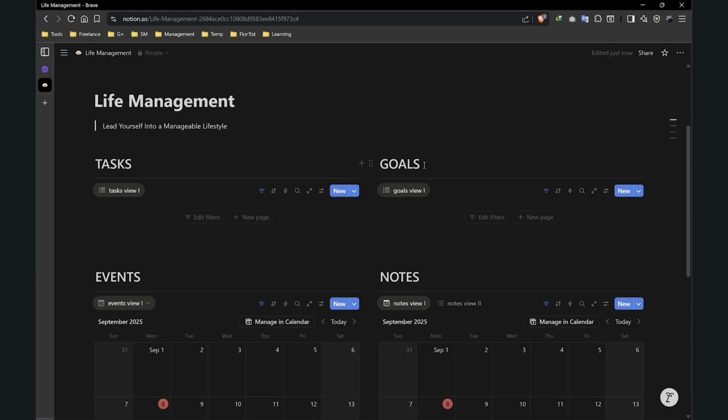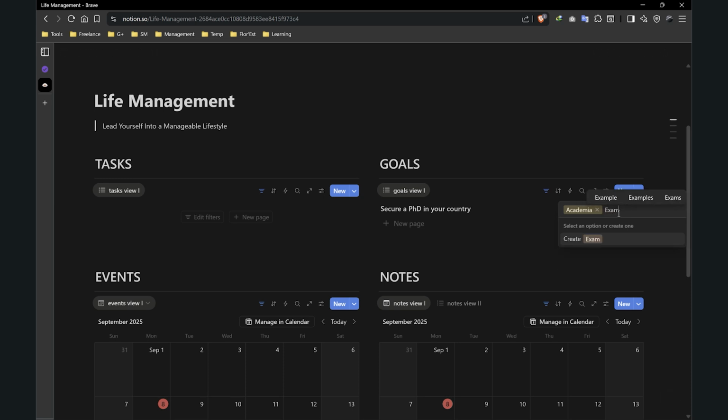First of all, you should start with your goals. Let's, for example, say that the first goal you are looking for is to secure a PhD like me. The second thing you should do is give it a tag. For example, this goal is related to academia. And obviously, if you don't find the name of the tag you want, you can just edit. For example, if the tag you want is, let's call it, example. Here it is, right now you have your custom tags. So let's just keep this one.